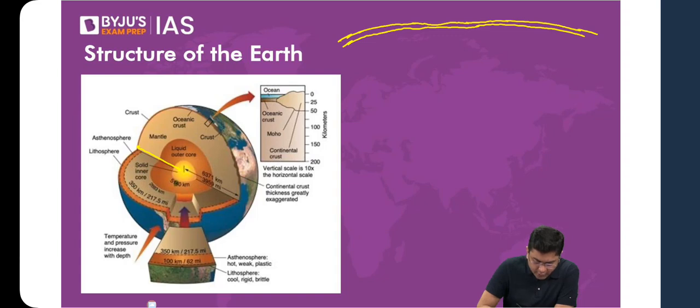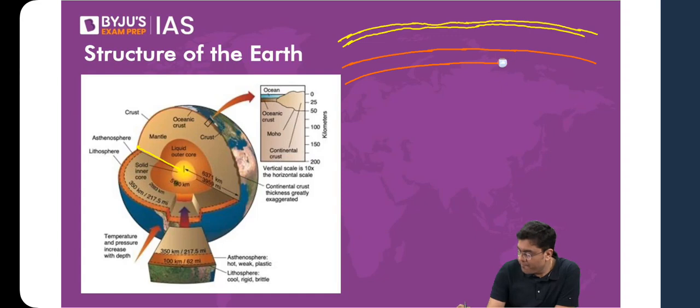However, in the region of mantle, at a depth of close to around 160 to 200, sometimes even 400 kilometers depth, you have a layer where the materials exist in a semi-molten, semi-solid state.